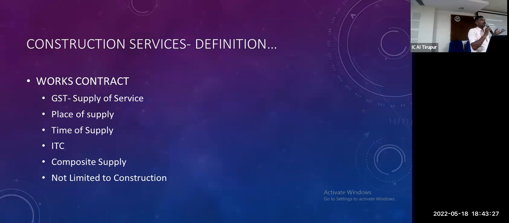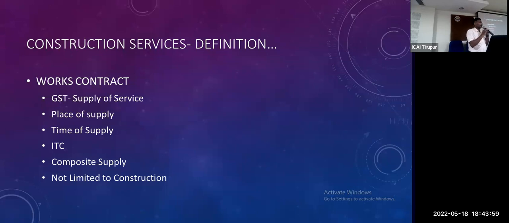Then come to works contract. Some of the material I have to put, some of the material is given by the owner or buyer of the property. That's a works contract. First we have to look at whether one supply of services is there or not. If purely there, then place of supply. Normally for a construction contract, the state in which the contract is located is the place of supply. There is no issue. Time of supply will be a little different.